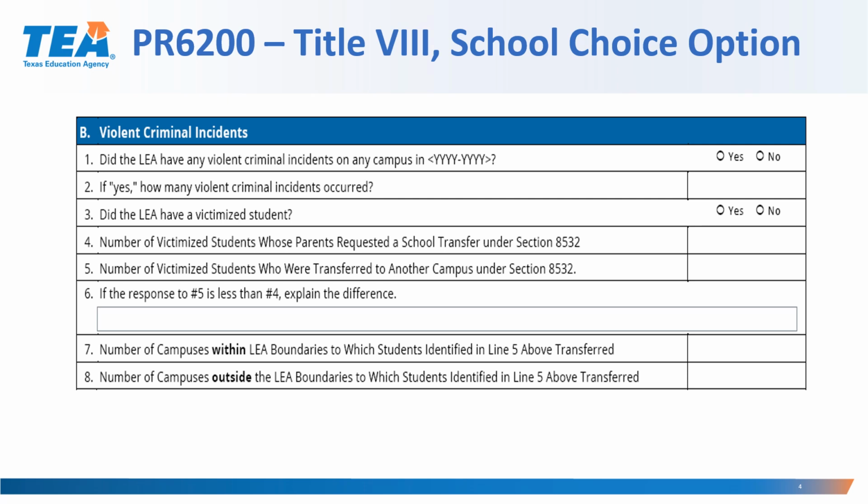For number 5, enter the number of victimized students who transferred to another campus under Section 8532. If fewer victimized students transferred than requested a transfer under Section 8532, include an explanation of the difference.